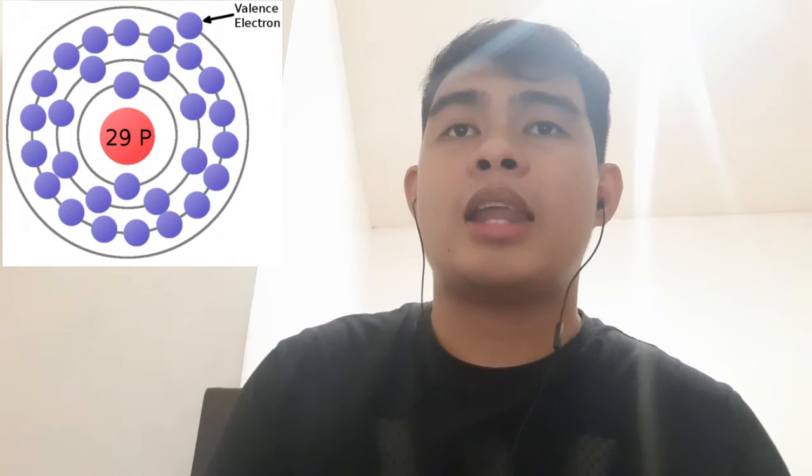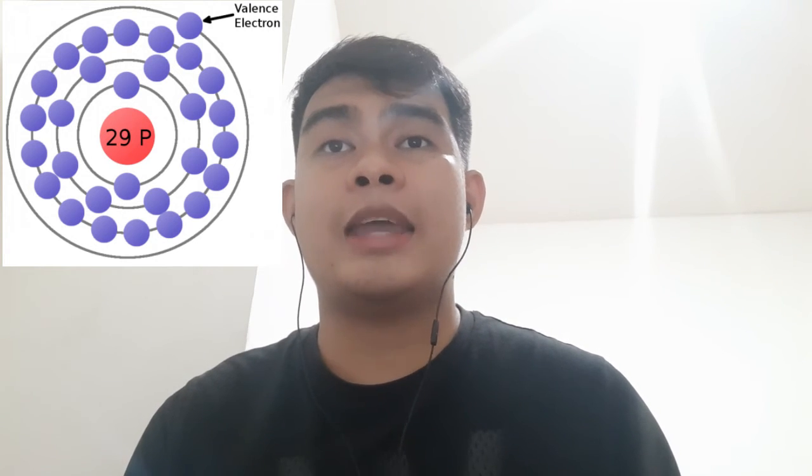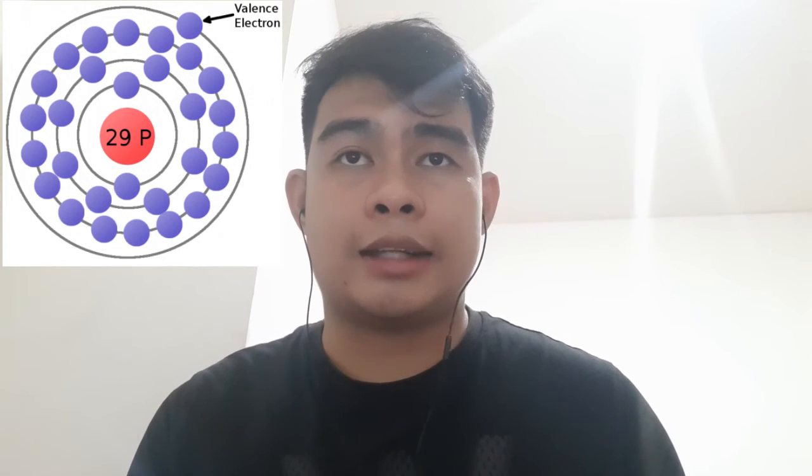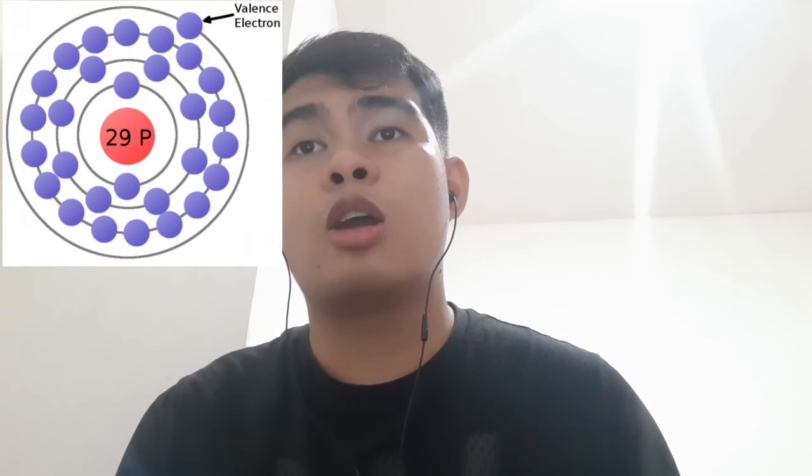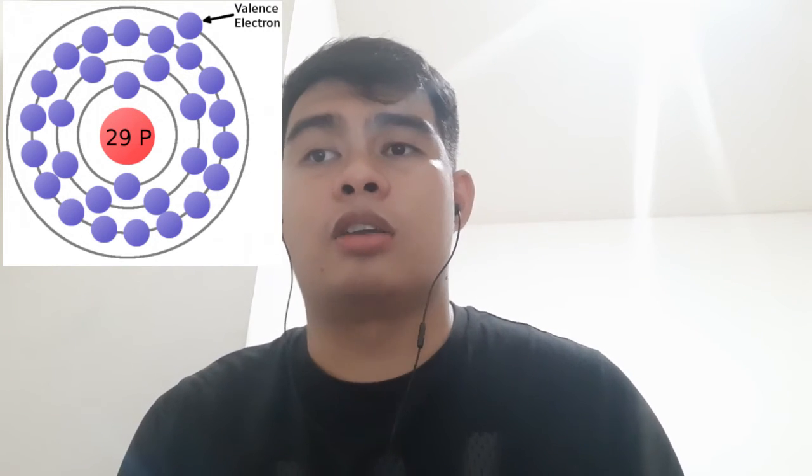In its balanced state, copper has 29 protons in its nucleus and an equal number of electrons orbiting around it. Electrons orbit at varying distances from the nucleus of the atom. Electrons closer to the nucleus feel a much stronger attraction to the center than those in distant orbits. The outermost electrons of an atom are called valence electrons. These require the least amount of force to be freed from an atom. As you can see in the picture, you have there one valence electron.